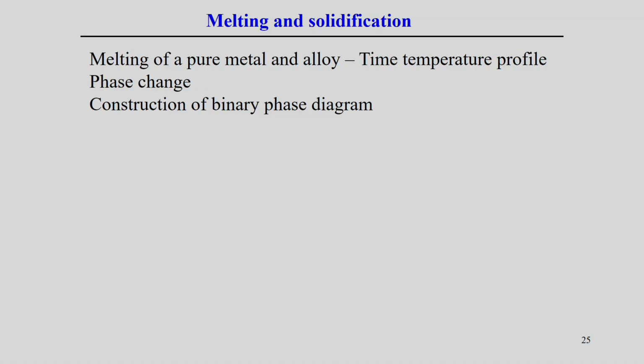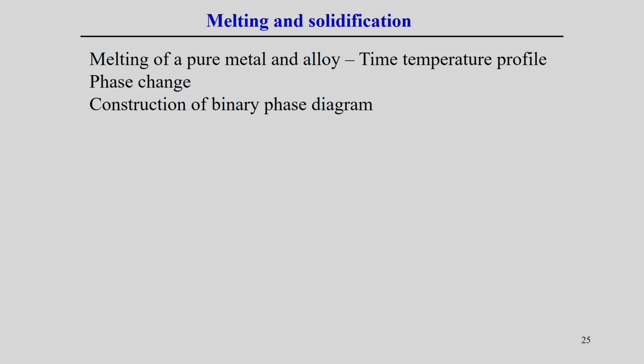Now, coming to the next part of this module, that is melting and solidification. Melting means that for a particular material or metal, if we apply heat, at a particular temperature there is a transformation of phase from solid to liquid, and when it reaches that, it is defined by the melting point temperature of the particular material. Once the sample is above the melting point temperature with the application of heat, we can say melting happens.